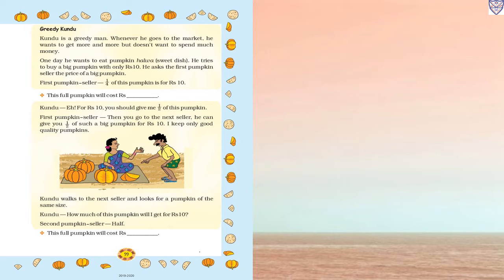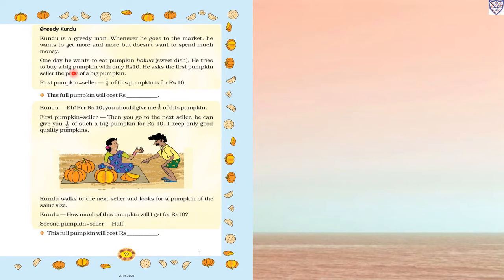Now page number 99. Greedy Gundu. Gundu is a greedy man. Whenever he goes to the market, he wants to get more and more but does not want to spend much money. One day he wants to eat pumpkin halwa. It is a sweet dish.